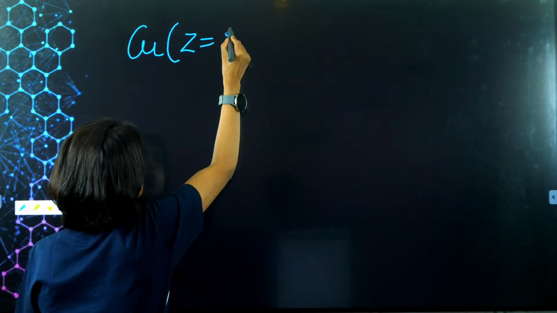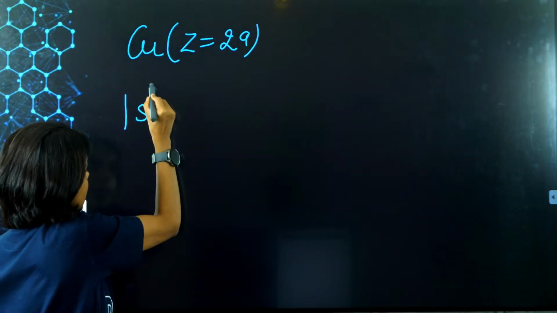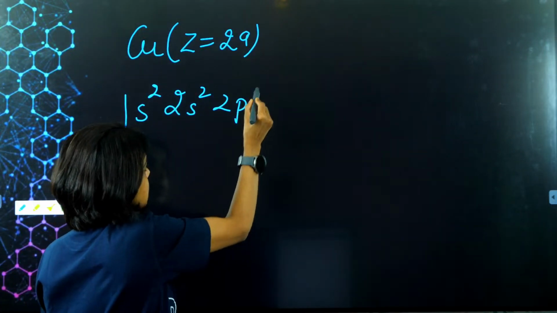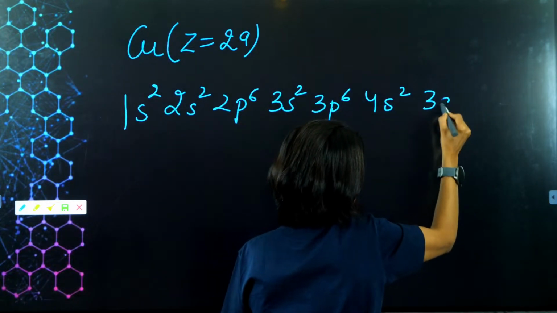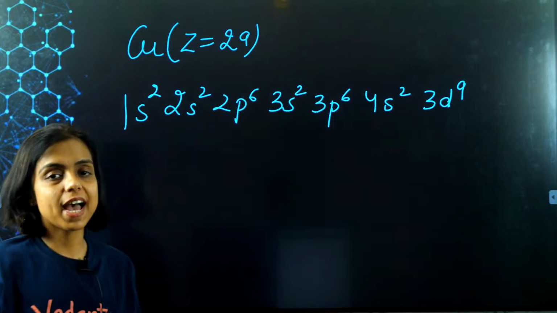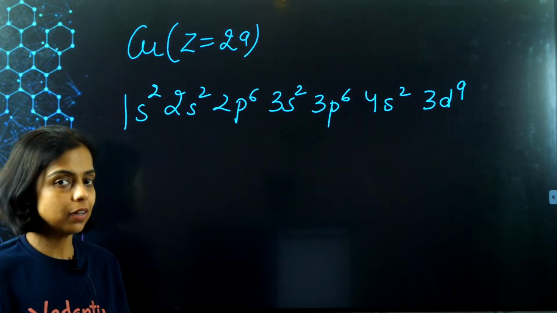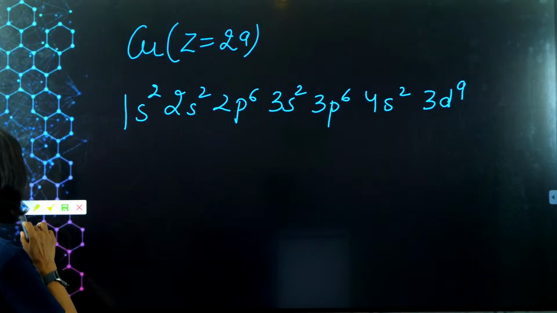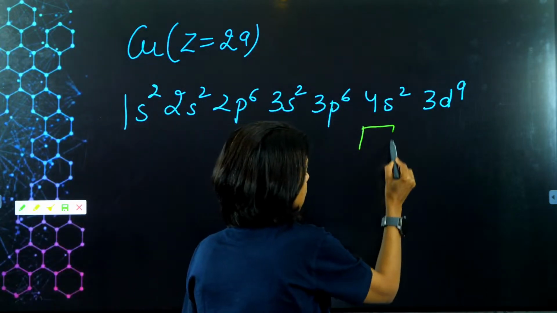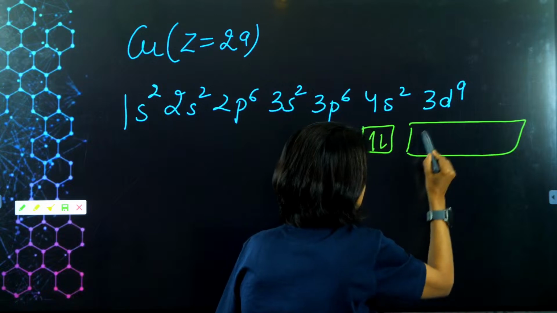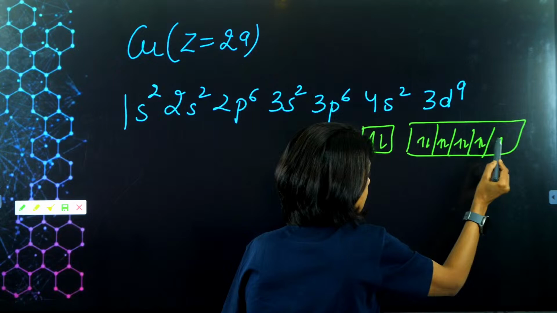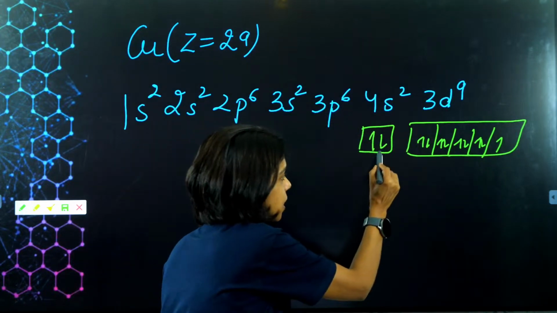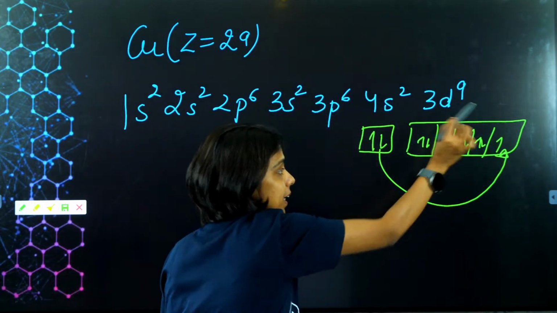Up to atomic number 30, copper's atomic number is 29. So with 29 electrons: 1s2, 2s2, 2p6, 3s2, 3p6, 4s2, and it has to be 3d9. This should be the configuration as per the rules, as we do for the rest of the atoms. But again, can you see here? 4s is filled with 2 electrons and 3d has 9 electrons: 1, 2, 3, 4, 5, 6, 7, 8 and 9. So this one is single.